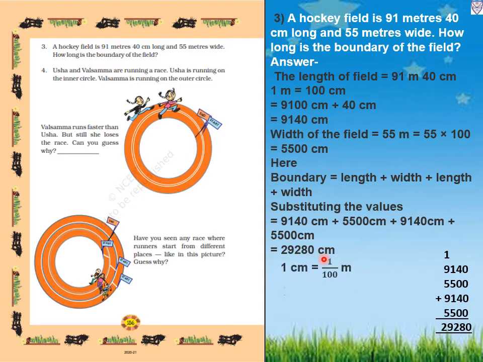Now we will convert centimeter into meter and centimeter. So 1 centimeter equals 1 upon 100 meter. So 29,280 centimeter equals 29,280 divided by 100. We will get 292.80. Before the decimal point we consider as meter. So it is 292 meter and 80 centimeter.